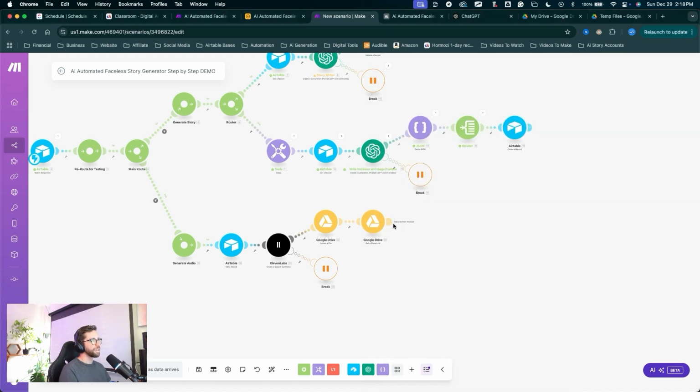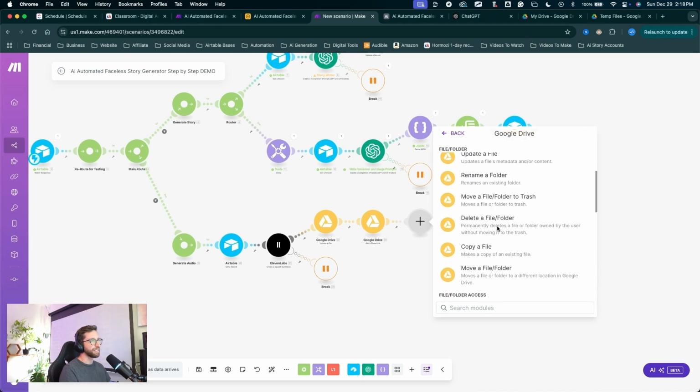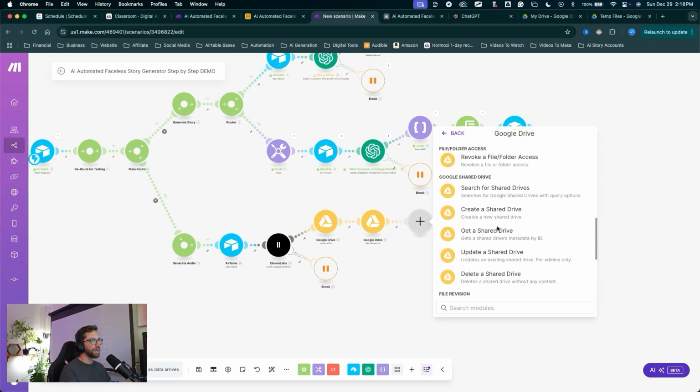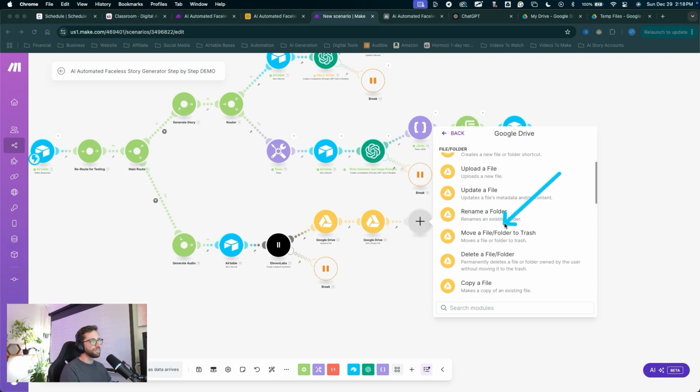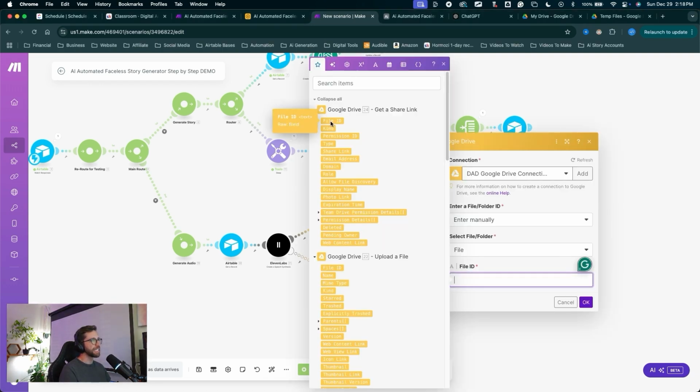Let's click the plus to create a new module. This will be Google Drive one more time. We're going to delete a file. So find the module to move a file or folder to the trash or delete a file or folder. Either one you choose, I'll go ahead and delete a file or folder. For the file ID here, we'll choose the file ID and click OK.